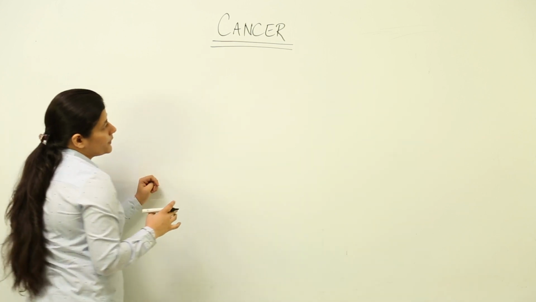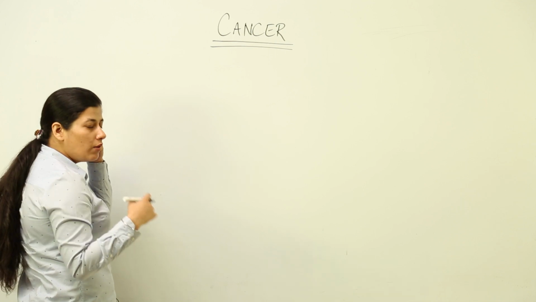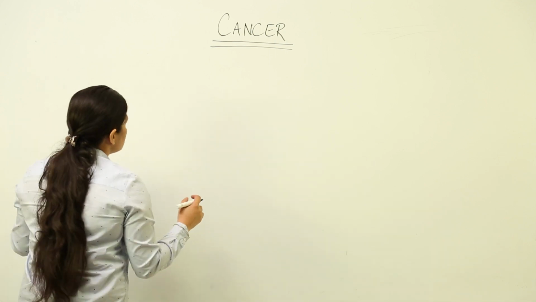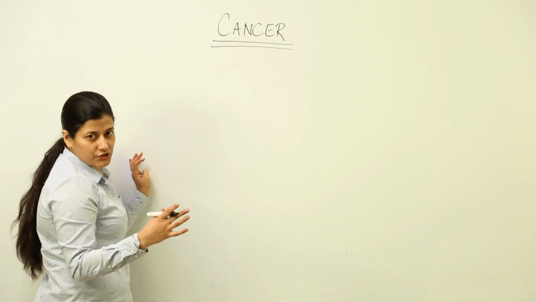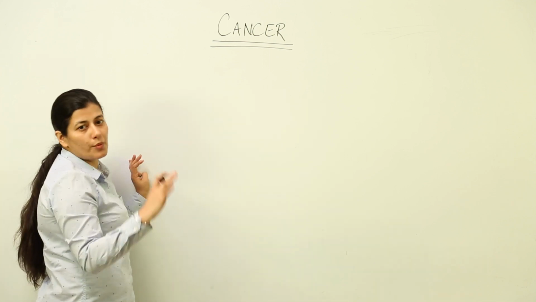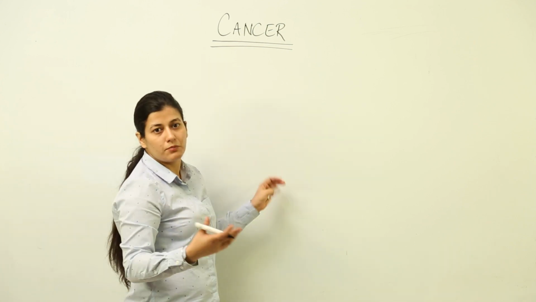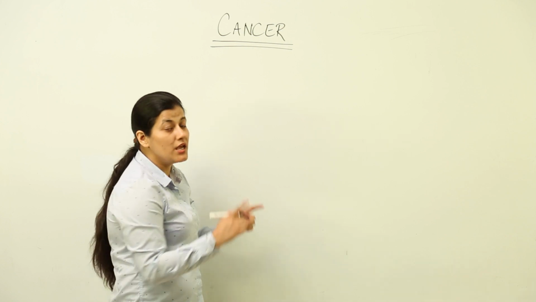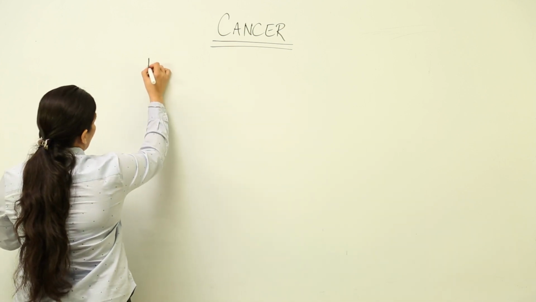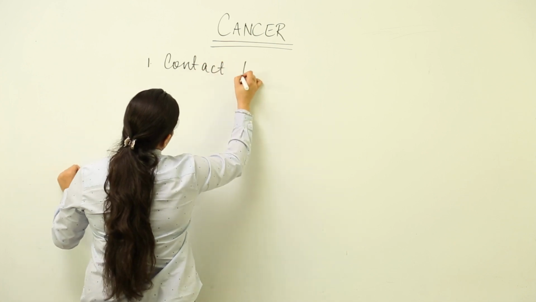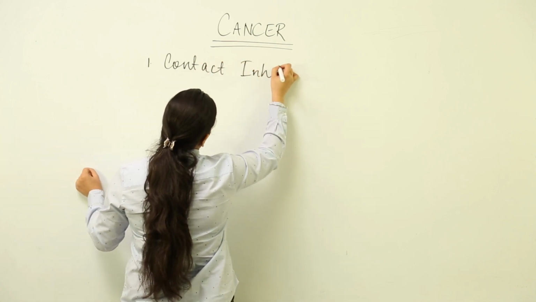Now we are going to talk about what cancer does to our body. Cancer normally is a diseased condition where cells do not stop growing, okay. Now one should be happy that if the growth is taking place, our body will be benefited. That is not the case. First thing you have to remember is that there is a condition in normal cells that is known as contact inhibition.